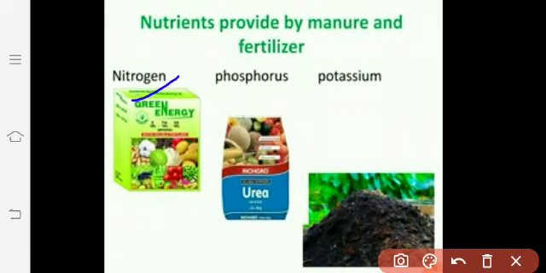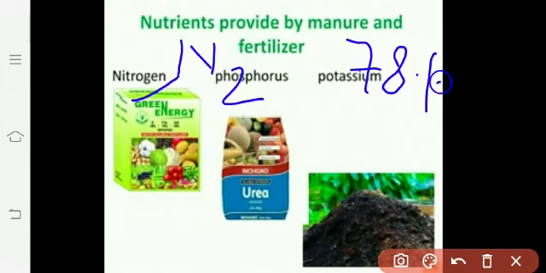This is a diatomic molecule, N2. Plants cannot obtain nitrogen directly from the atmosphere. The percentage of nitrogen in the atmosphere is 78%. The diatomic molecules of nitrogen, it means we can say that it is found in a complex form, so plants cannot obtain it